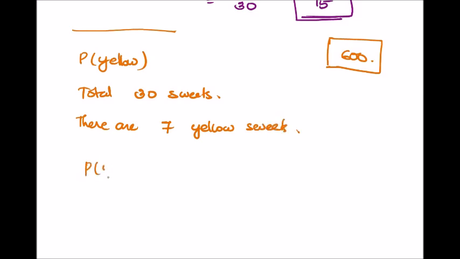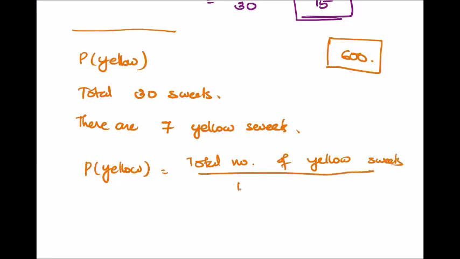So the probability of yellow is equal to the number of yellow seeds divided by the total number of seeds, that's equal to 7 by 30. This is the probability of getting yellow seeds from the sample space.